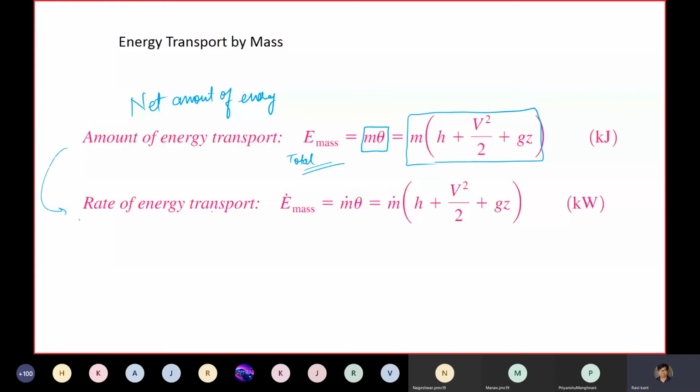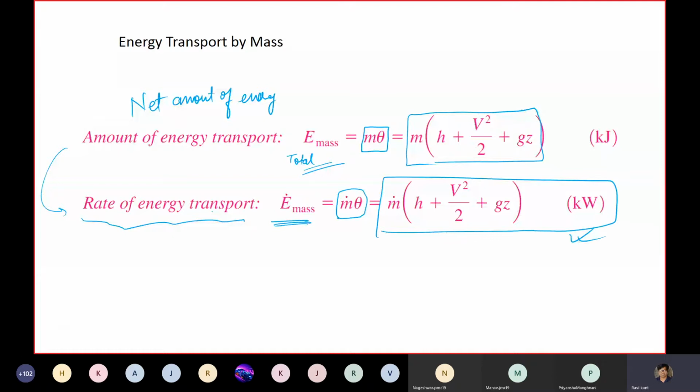Again we can write in terms of rate of energy transport that is happening through the control volume. So that is dE by dt, or E dot, is equal to m dot theta, and it will be in kilowatts or watts, right?